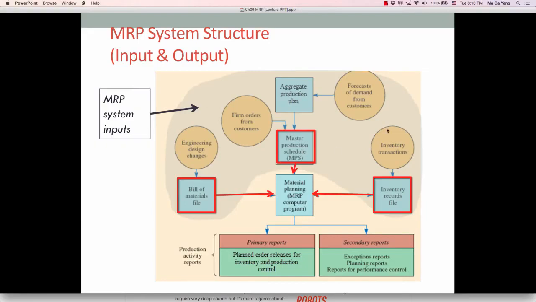So these three sources, the master production schedule, BOM, and inventory record file, become the data source for the MRP program, which generates the primary report, such as planned order release for inventory and production control, and secondary reports, such as exception report, planning report, and report for performance control. These are the outputs.